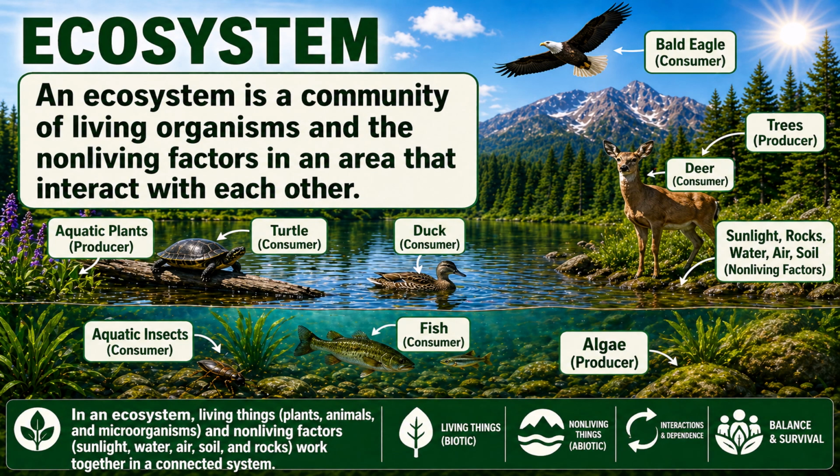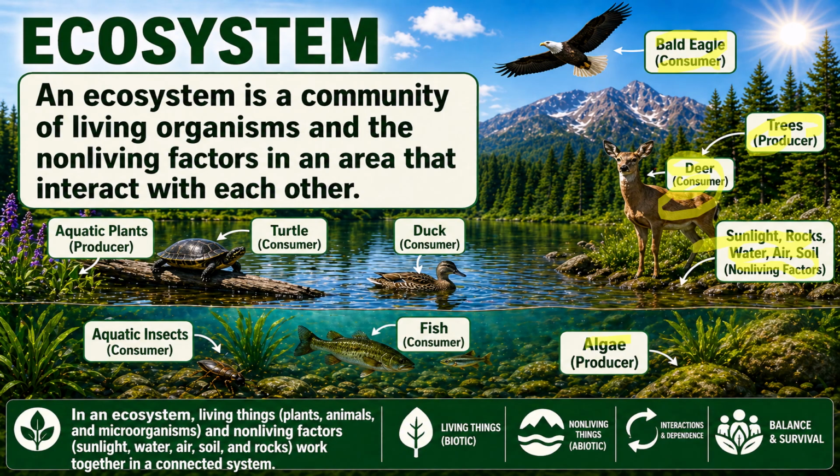Ecosystem. An ecosystem is a community of living organisms and the non-living factors in an area that interact with each other. So bald eagles are consumers, trees are producers, deer are consumers, and sunlight, rocks, water, air, and soil are non-living factors.